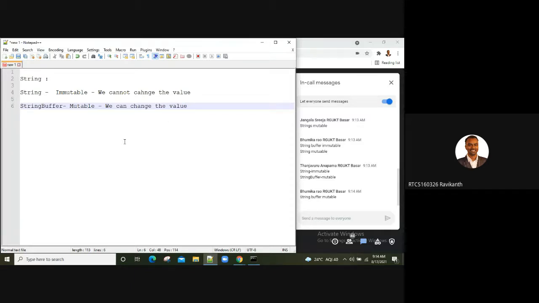If you go to an interview also, this would be the first question if they want to discuss strings: is string an immutable type or a mutable type? Then is string buffer a mutable type or an immutable type? And there's one other concept, which is string builder also. So I'll just include it here. This is also a mutable type.